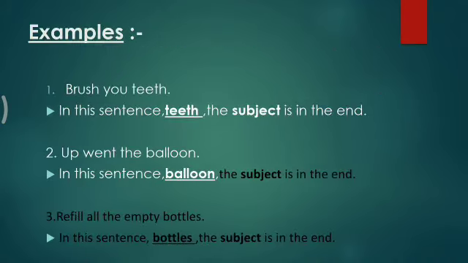With that, examples. Brush your teeth. In this sentence, teeth is the subject at the end, right? And next, up went the balloon. In this, balloon is the subject. Balloon is a thing, so it is a subject and it is placed at the end. Then number 3, refill all the empty bottles. In this, bottles is the subject, which is placed at the end of the sentence, right?